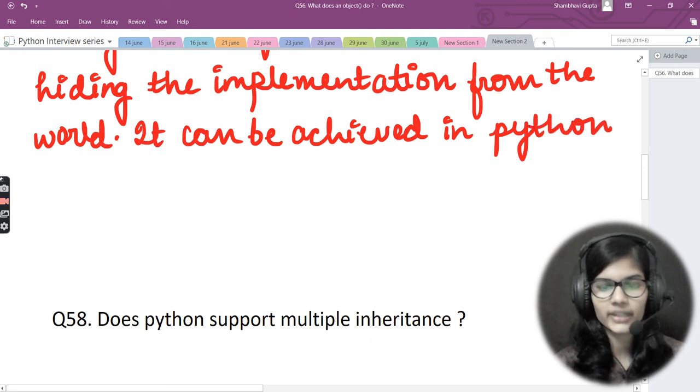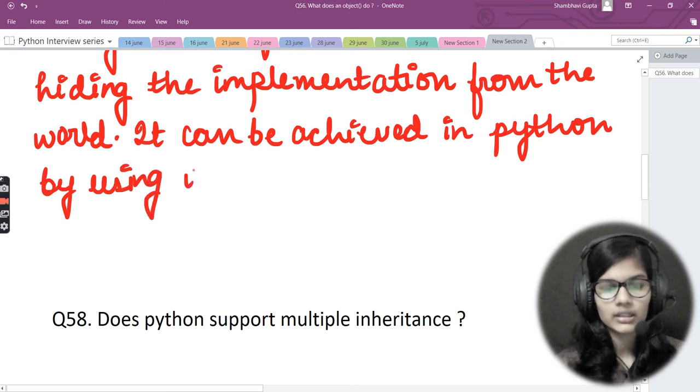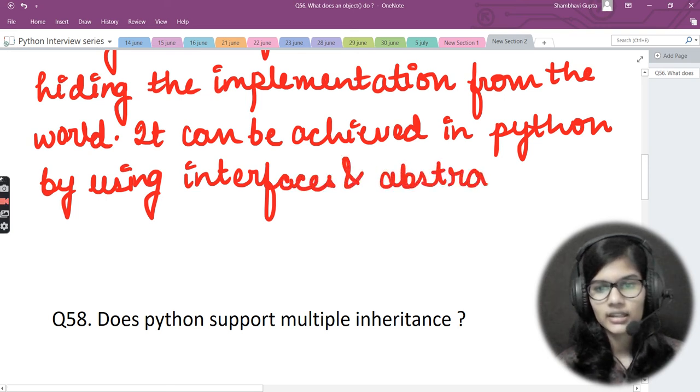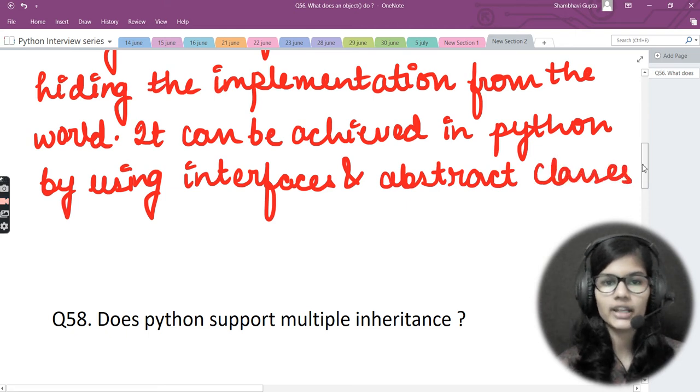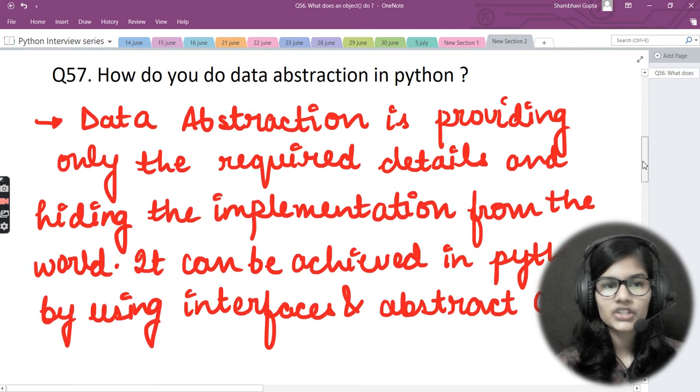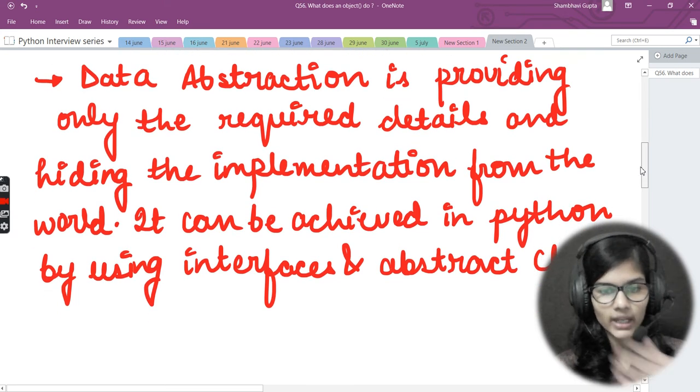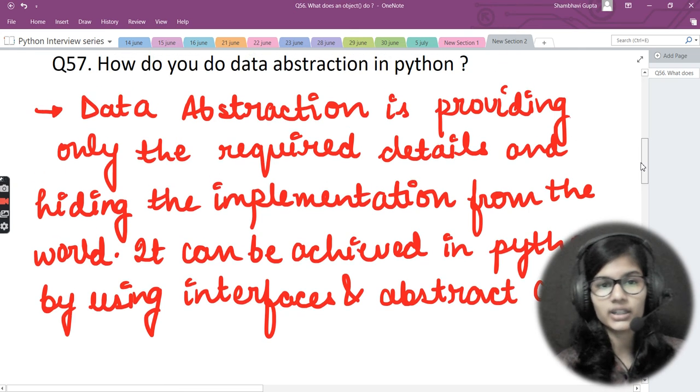It can be achieved in Python by using interfaces and abstract classes. So data abstraction is providing only the required details and hiding the implementation from the world. It can be achieved in Python by using interfaces and abstract classes.